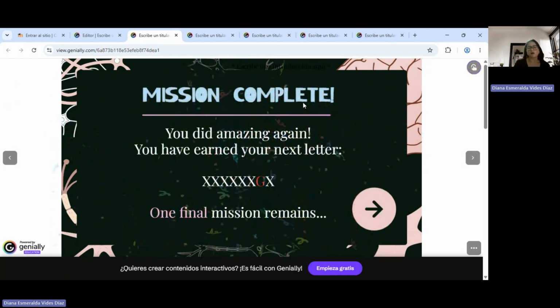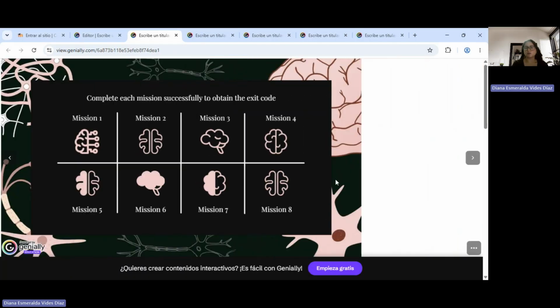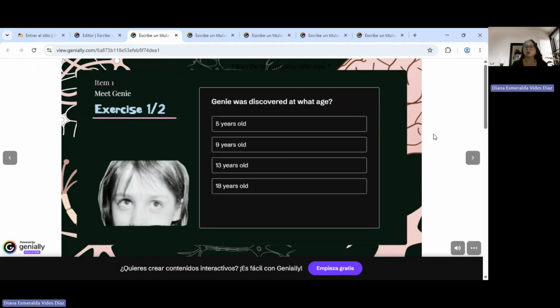All right, so we just finished the mission, and we have the next letter, and it's letter G. So we just have one final mission, and this is mission number 8. So let's go to that one. It's mission 8, the Genie case, and it has 3 items. All right, so meet Genie. Genie was discovered at what age? In the chapter it said that she was discovered at 13 years old.